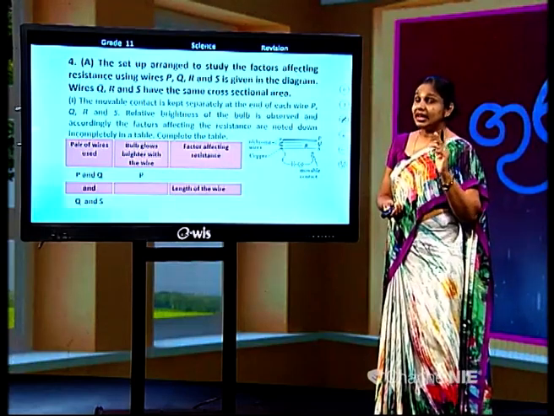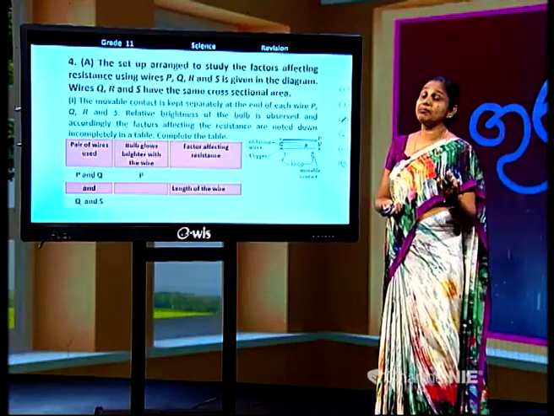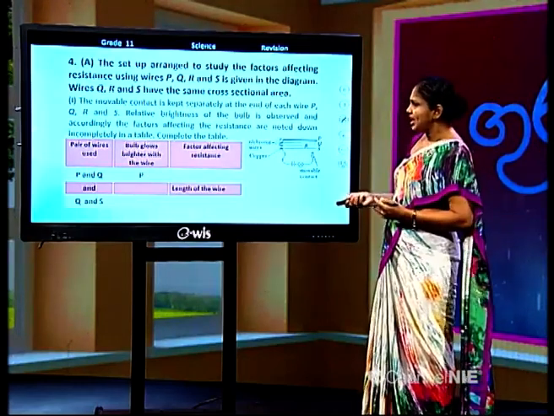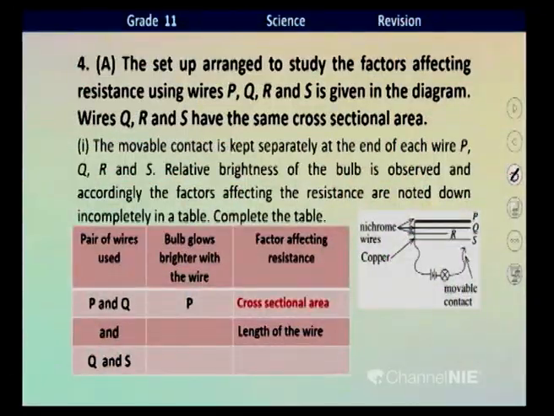Because of the decrease in resistance, current flow increases and the bulb glows brightly. Then which factor affecting resistance is tested? Cross-sectional area. Right.